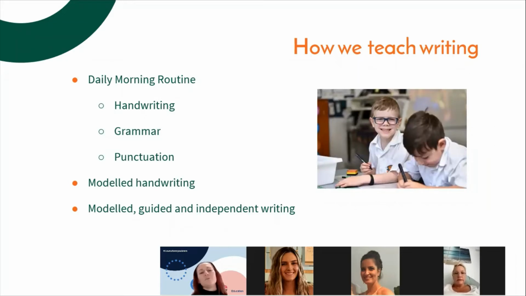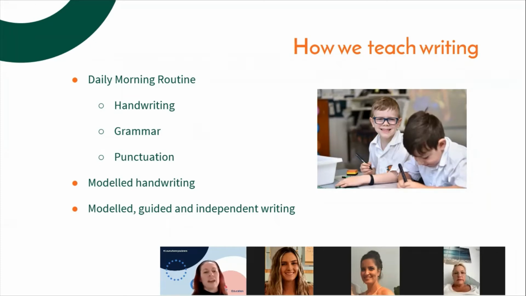So within our daily morning routine, when we're doing our phonics, for example, we would be reading those phonics sounds and reading words with the sounds that we're focusing on, but we're also writing them as well. So we might put a picture up and say, okay, what word would this be? That's a hat. Let's stretch it out. What sounds can you hear? H, a, t. Let's write it. And then we practice writing. So we're doing decoding as well as encoding.